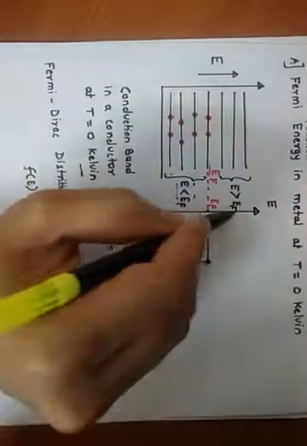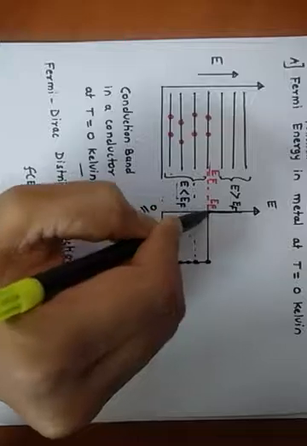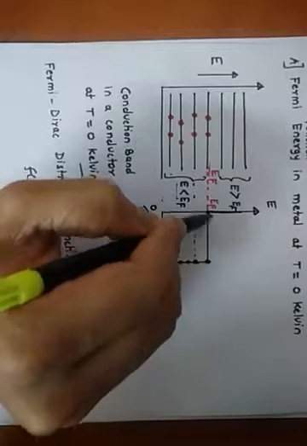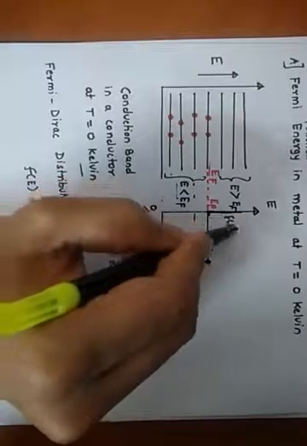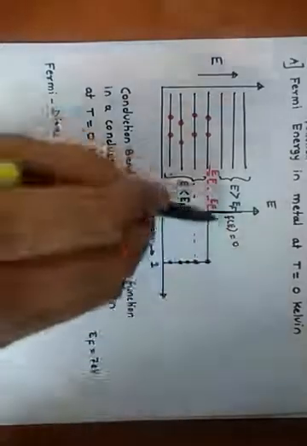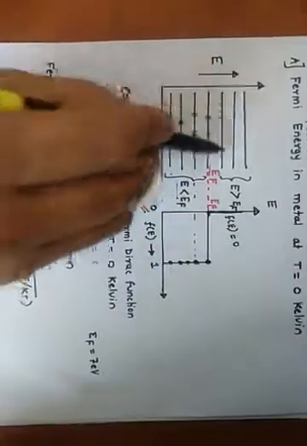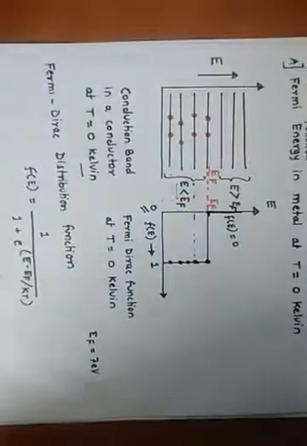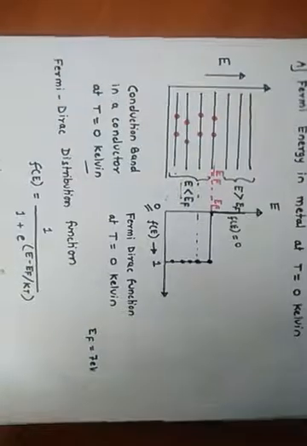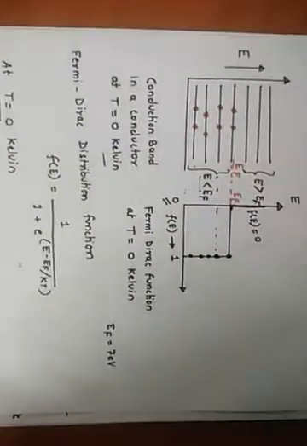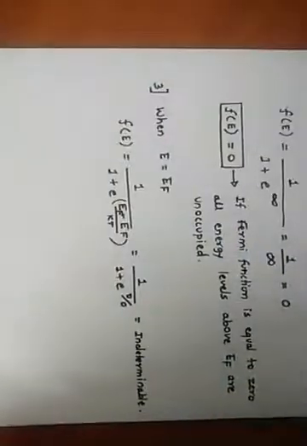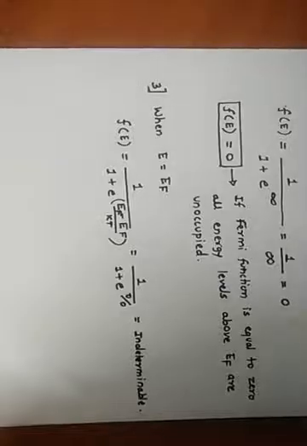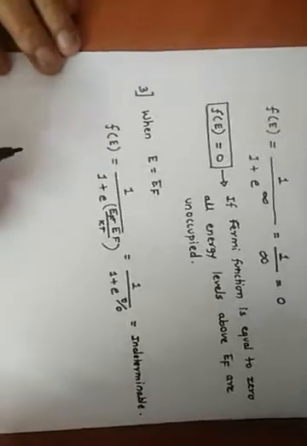So for this portion f of E is equal to 0, which means all these energy levels are unoccupied. So this is the case when we consider the temperature T equal to 0 Kelvin.